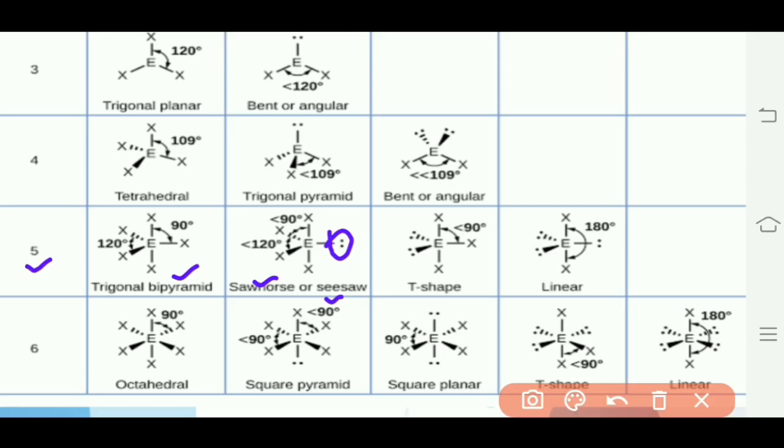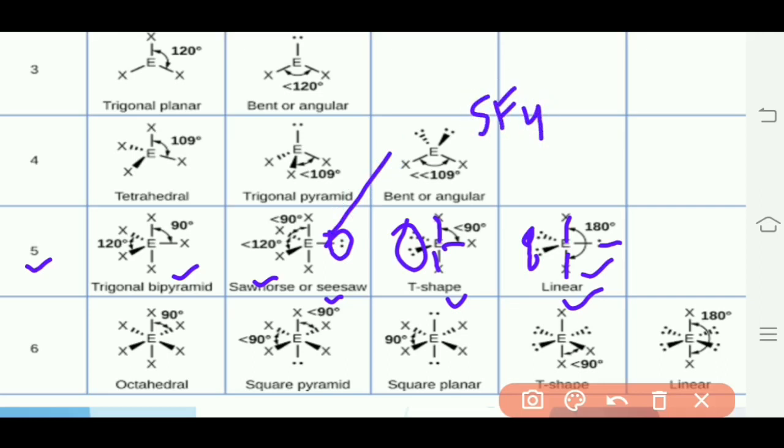If two lone pair electrons are present in the equatorial plane, they make the T shape. They form the T shape with the central atom. And if three lone pair electrons are present in the equatorial plane, there are only axial bonds and they form a linear shape of the molecule. So for example, in seesaw, the SF4 molecule forms a seesaw structure like this.